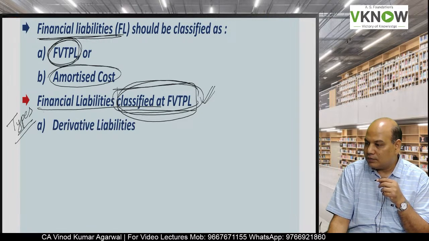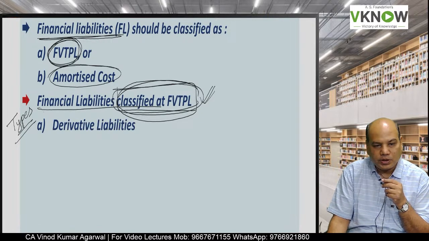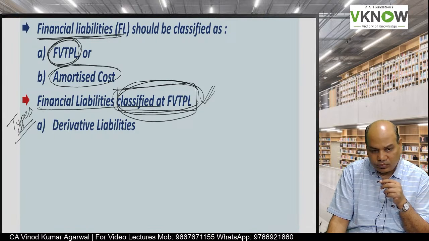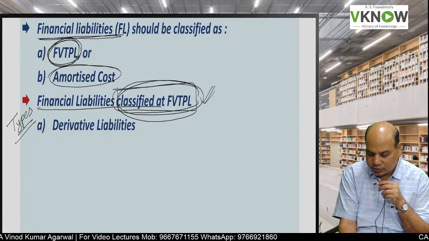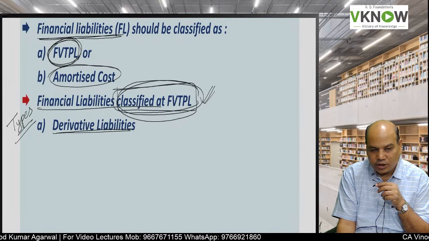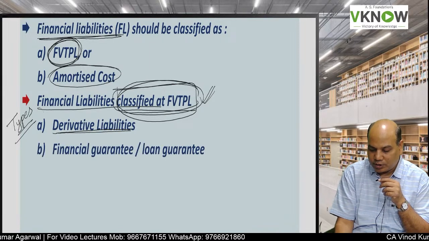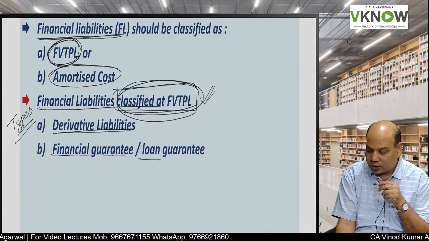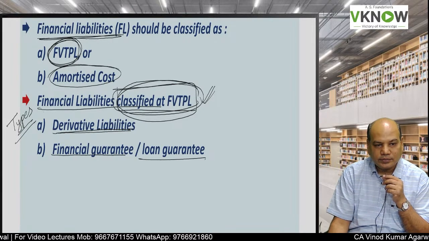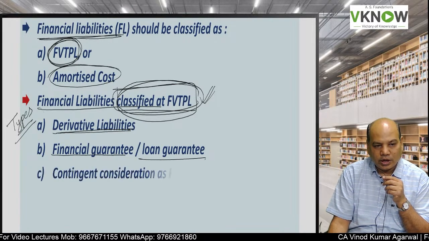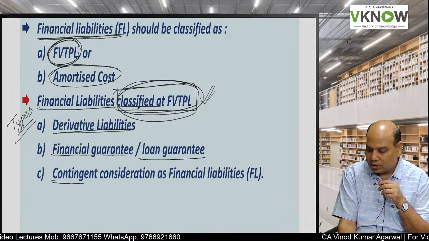So which are the financial liabilities which will always be treated as FVTPL? Derivative liabilities will be treated as FVTPL. Financial guarantees and loan guarantee contracts.